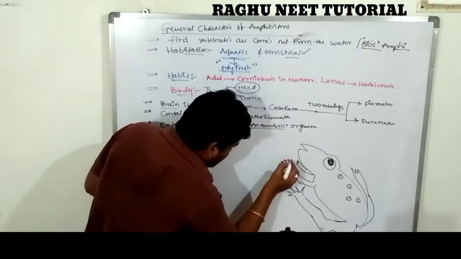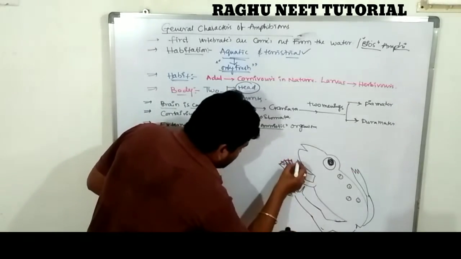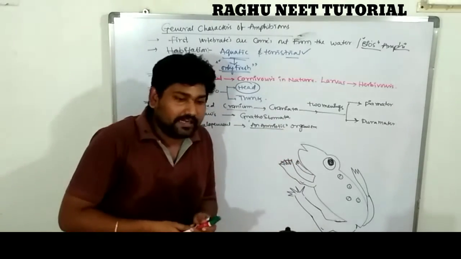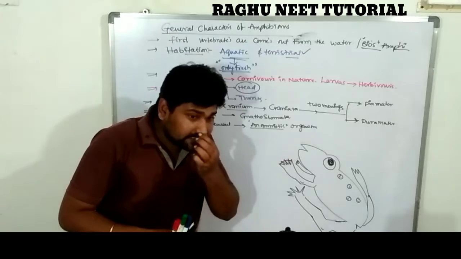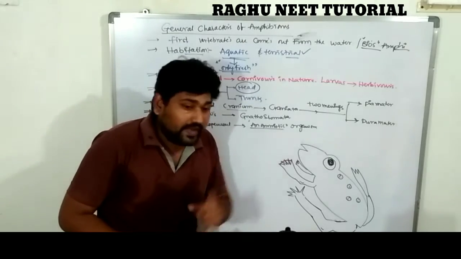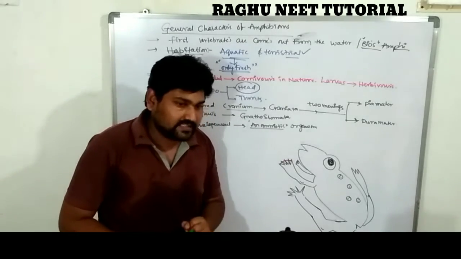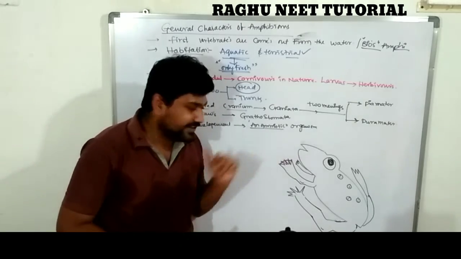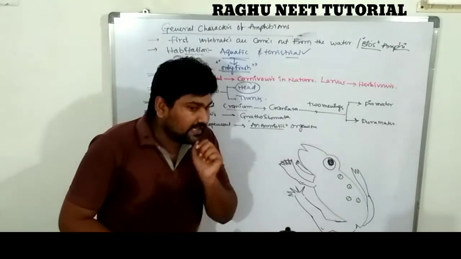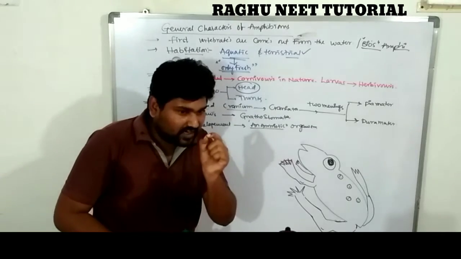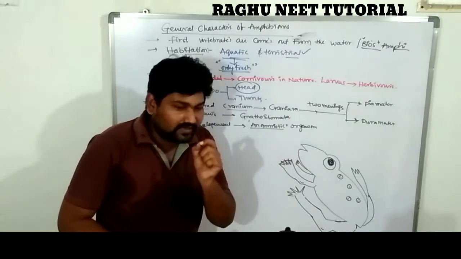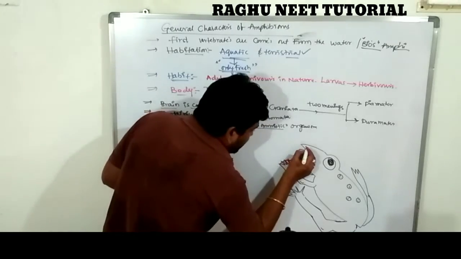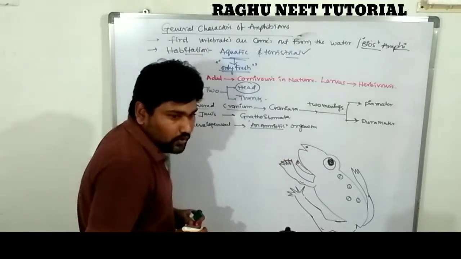Just observe the diagram. The anterior region, the head region of the body, consists of one pair of eyes. The eyes are completely covered by the nictitating membrane. In front of the eye there is a small opening, which is called the snout of the organism.